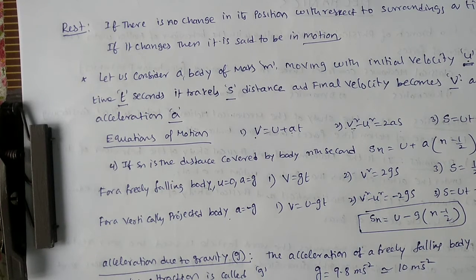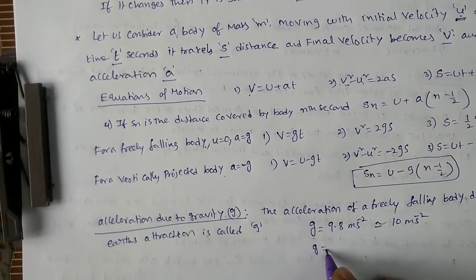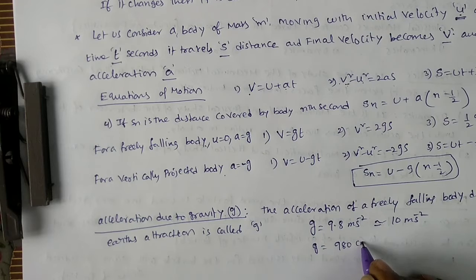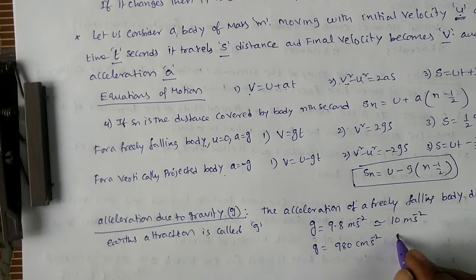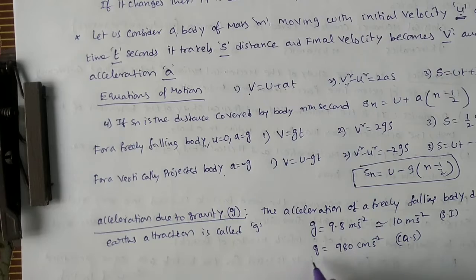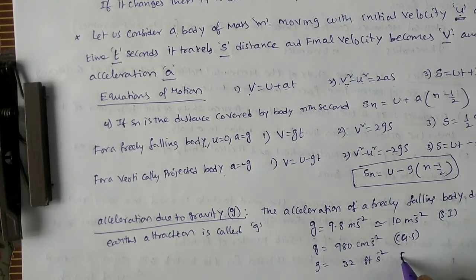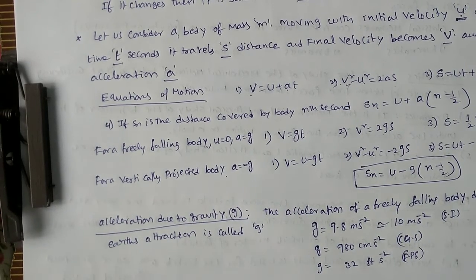Or you can use this value in the CGS system. In the CGS system, g value is 980 centimeter per second square. This is in the CGS, and the previous one is in the SI system. Now in the FPS system its value is around 32 feet per second square. Generally here in India there is no use of the FPS system. European countries are supposed to use that FPS system.